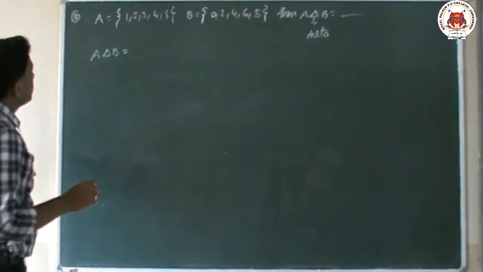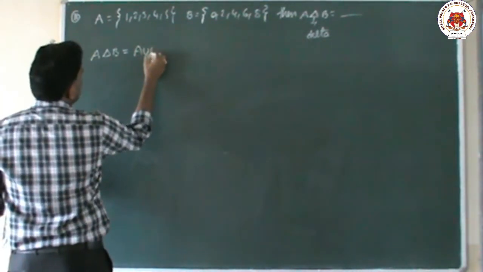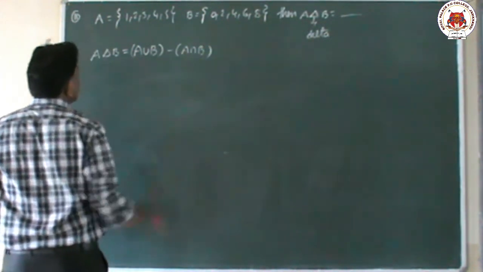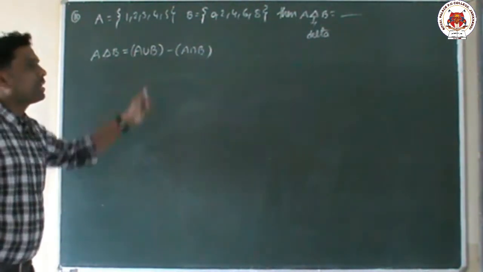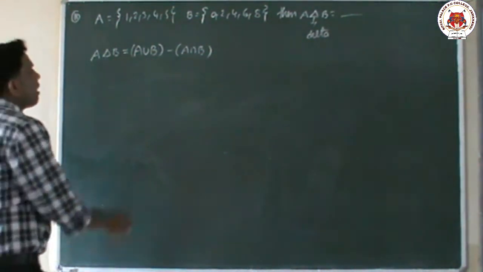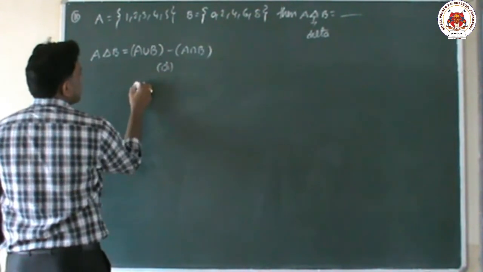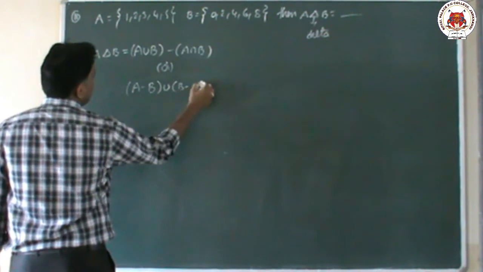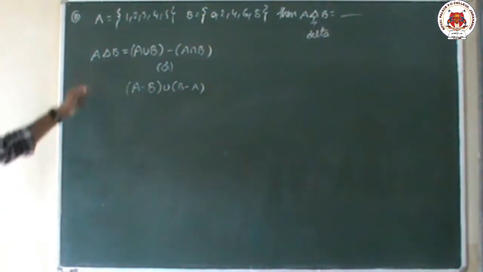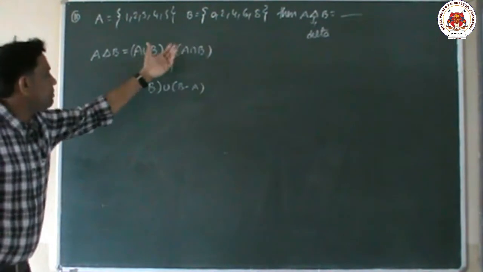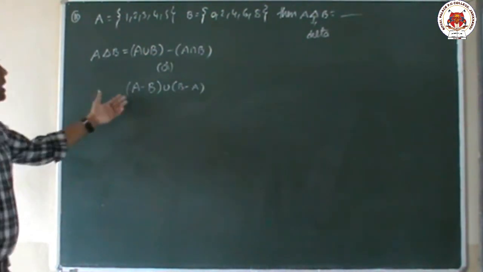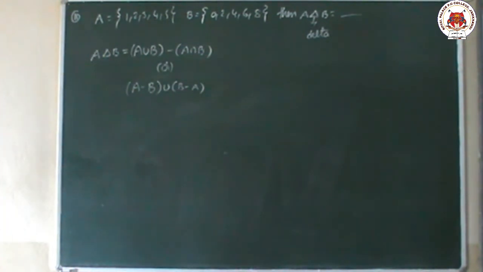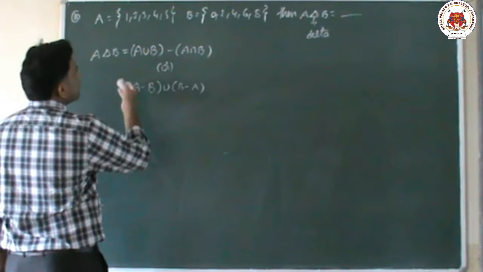Two formulas are there. First formula is A union B minus A intersection B. This is the first formula. A delta B means A union B minus A intersection B. Another formula is there. What is that formula? A minus B union B minus A. There are two formulas for A delta B. Your wish, any one formula you can use. So I am going to take the first formula.